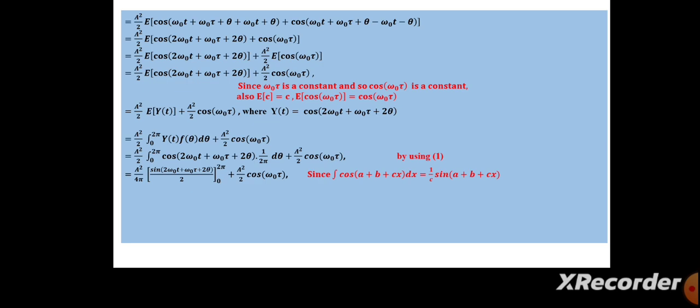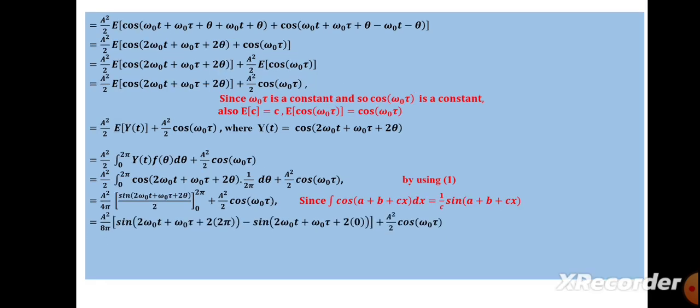Now applying the upper and lower limits, taking 2 outside, A square by 8 pi [sin(2 omega naught t plus omega naught tau plus 2 times the upper limit 2 pi) minus sin(2 omega naught t plus omega naught tau plus 2 times the lower limit 0)] plus A square by 2 cos(omega naught tau), which is equal to A square by 8 pi [sin(4 pi plus 2 omega naught t plus omega naught tau) minus sin(2 omega naught t plus omega naught tau)] plus A square by 2 cos(omega naught tau).